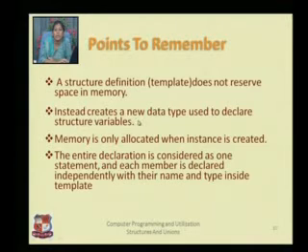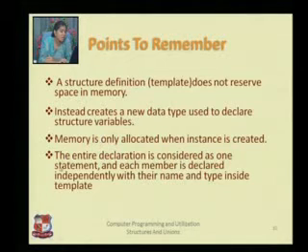Instead it creates a new data type used to declare the structure variables. Means whenever we are creating structure variables from it, then only the memory is allocated to the instance, right? So the definition particularly does not have any memory. It is just used to declare the structure variables, but when the structure variables are created, then only the instances